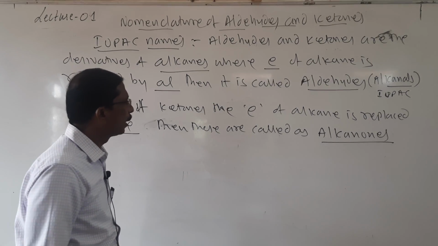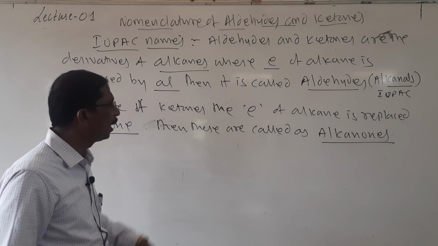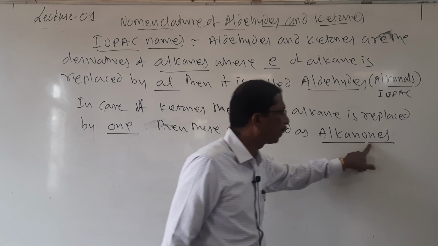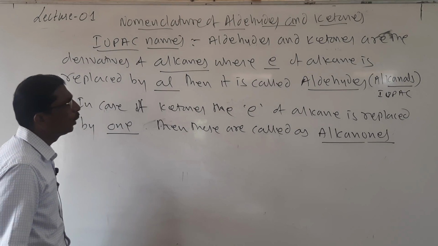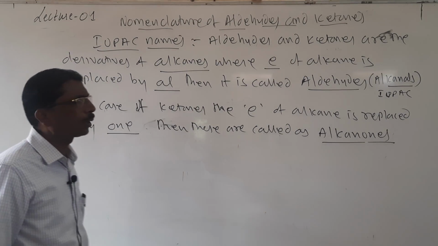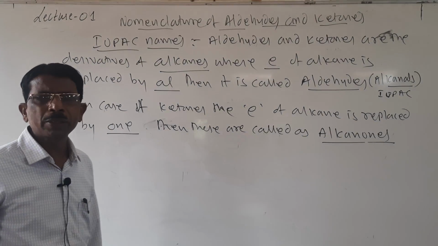So in case of ketones, the E of alkane is replaced by ONE, and these are called alkanones. Look at students, here it is according to the IUPAC system.